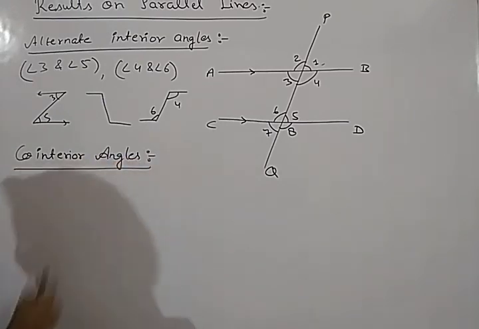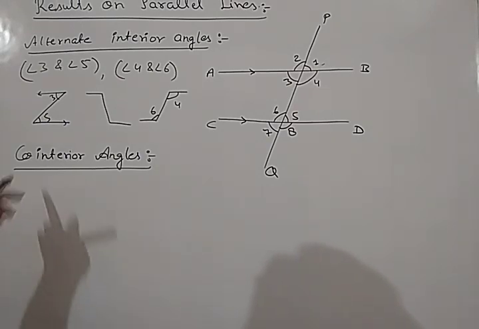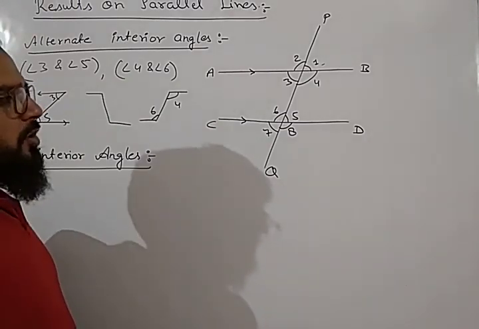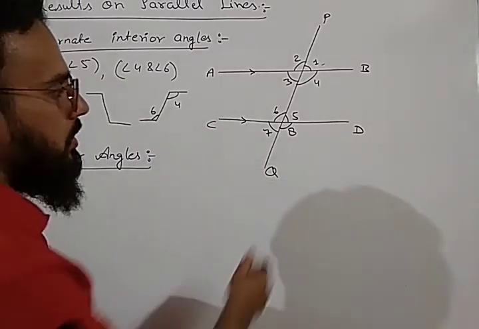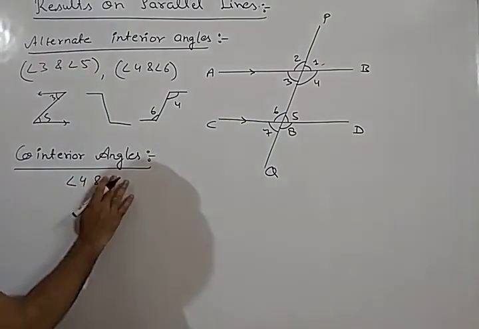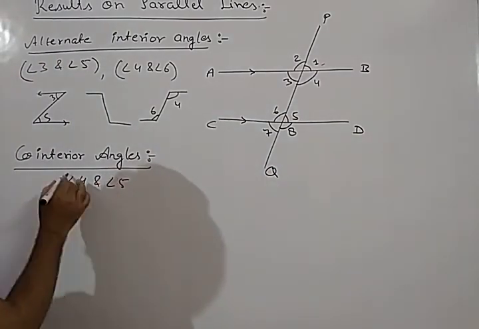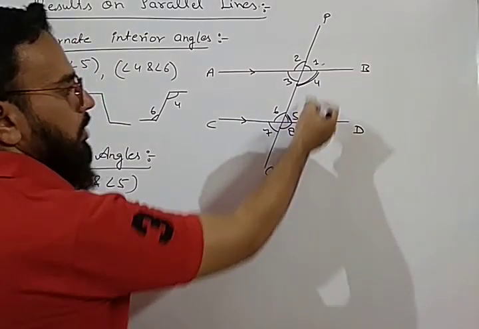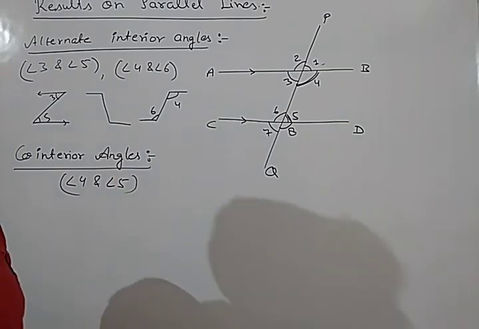Co-interior angles. Co-interior means the full form is consecutive interior angles. So which pair of angles are called co-interior angles? Angle 4 and angle 5. In this figure, angle 4, this angle and this angle, this pair is called the pair of co-interior angles.